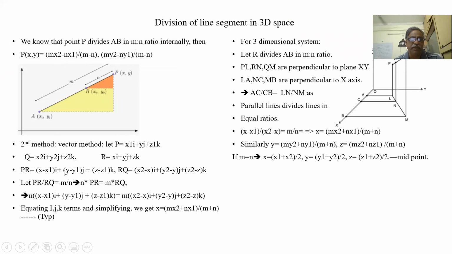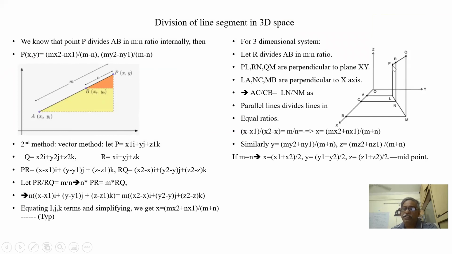So similarly for 3-dimensional. Let us take a point in 3-dimensional space, with 3 axes: x-axis, y-axis, and z-axis. Let P be x1, y1, z1, Q be x2, y2, z2, and R be x, y, z.